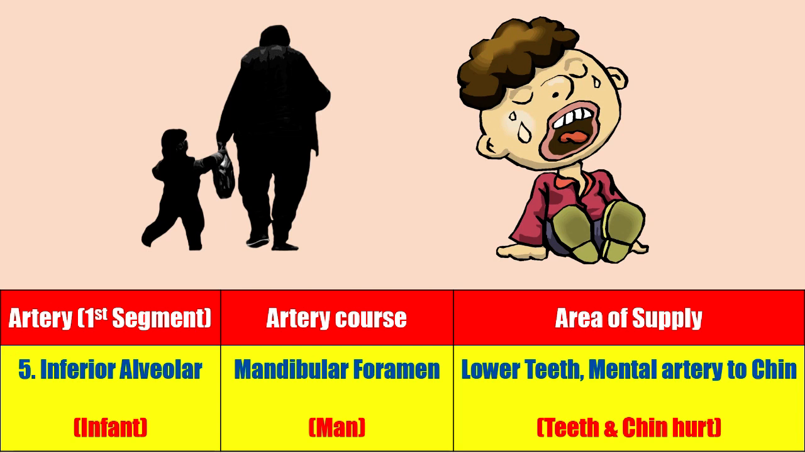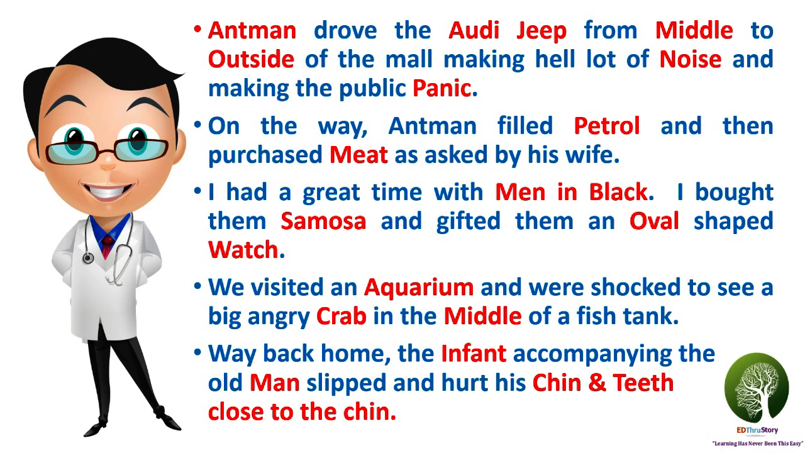The infant with a hurt chin and damaged teeth closer to the chin region helps us to remember that the inferior alveolar artery supplies the lower teeth. Mental artery of the inferior alveolar artery supplies the chin. A recap of the story is here.